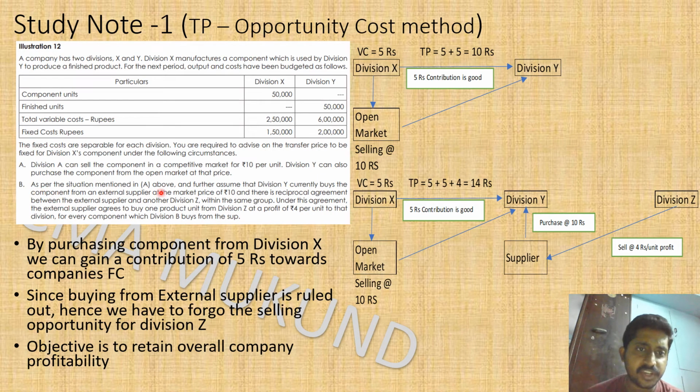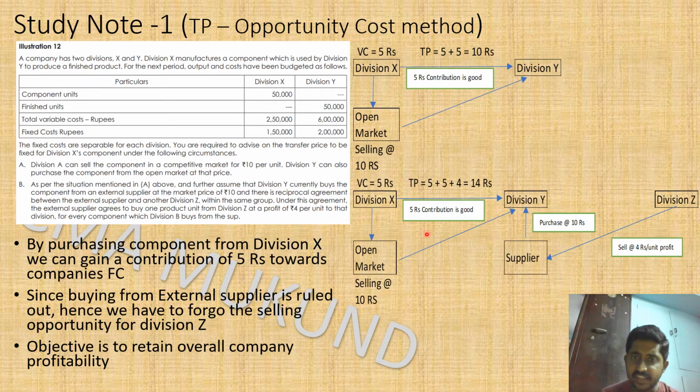As per the situation mentioned in A above, and further assume that division Y currently buys the component from an external supplier at a market price of 10 rupees. And there is a reciprocal agreement between the external supplier and another division Z within the same group. Under this agreement, the external supplier agrees to buy one product unit from division Z at a profit of 4 per unit to the division for every component which division B, which is nothing but division Y, which is wrongly mentioned, division Y buys from the supplier.